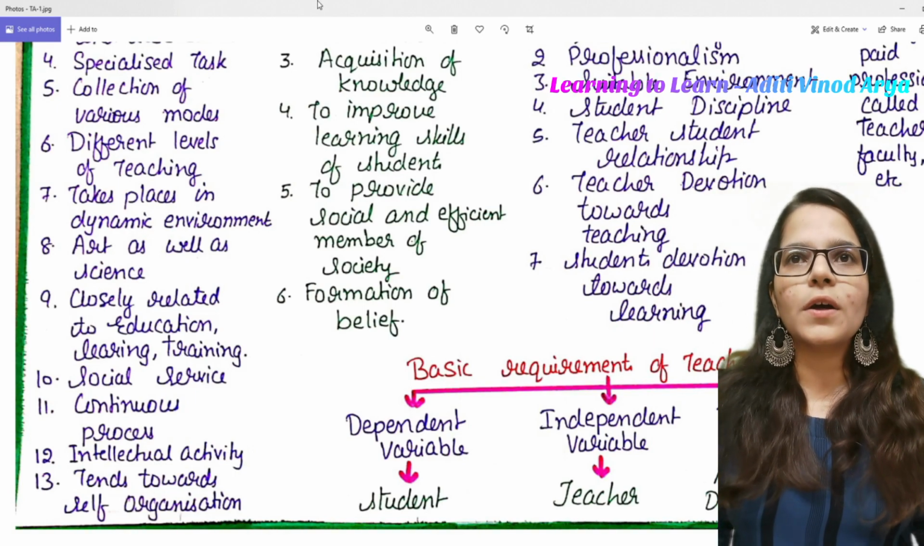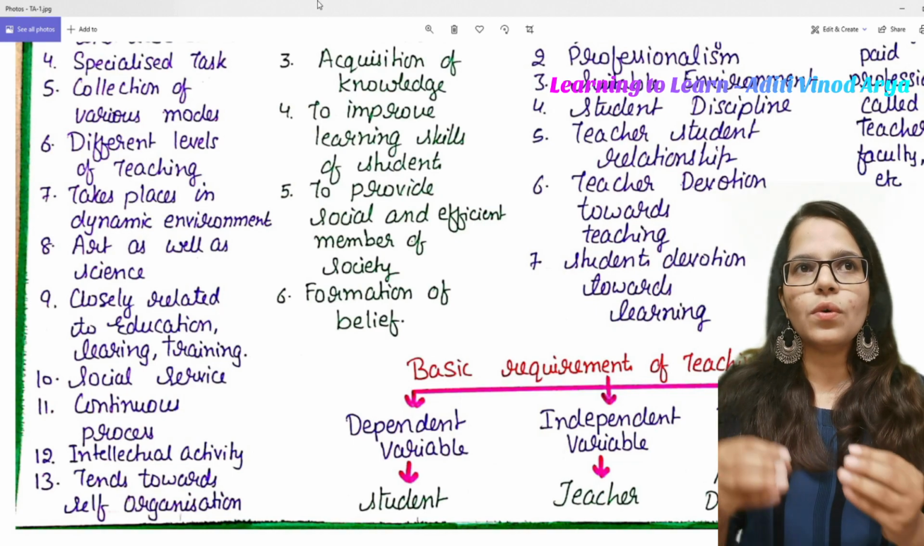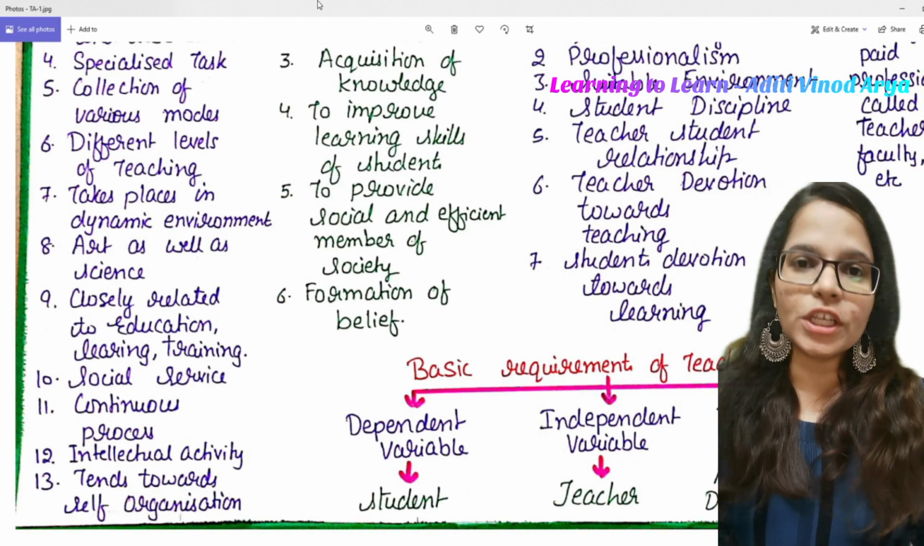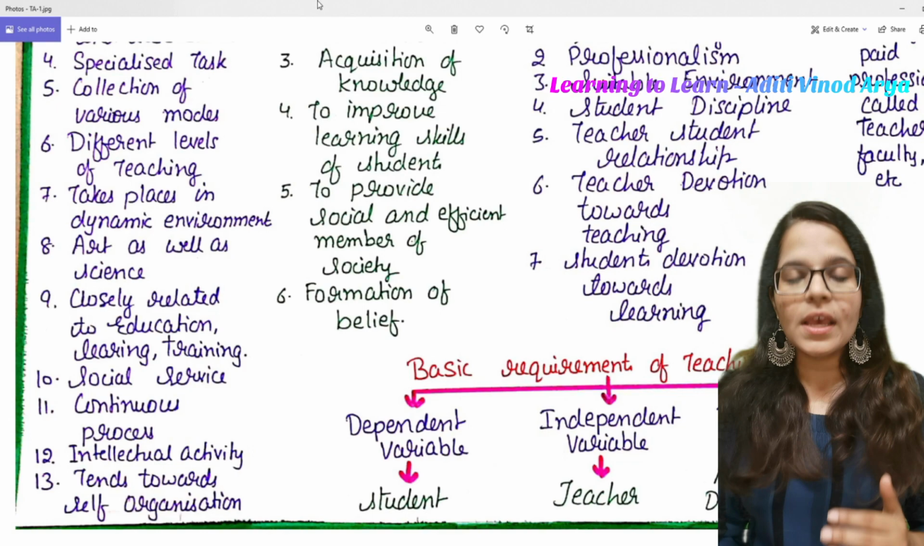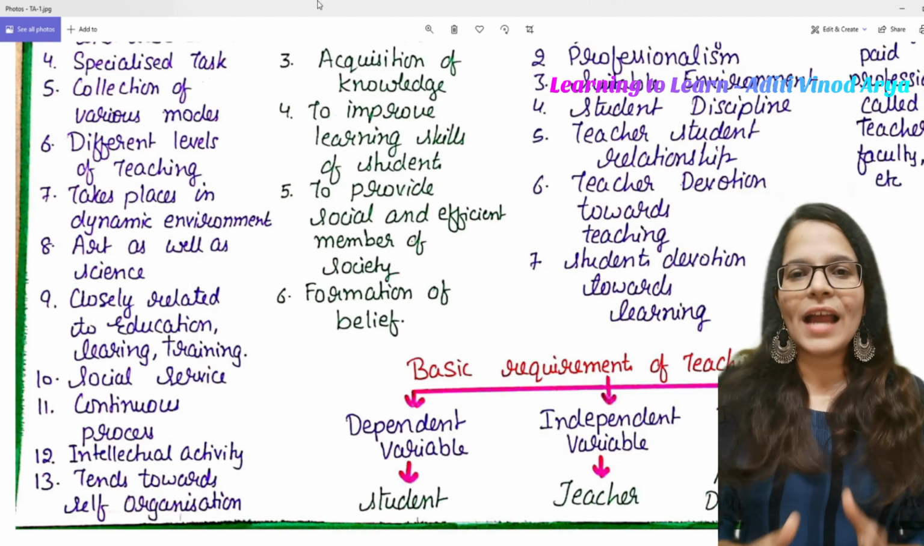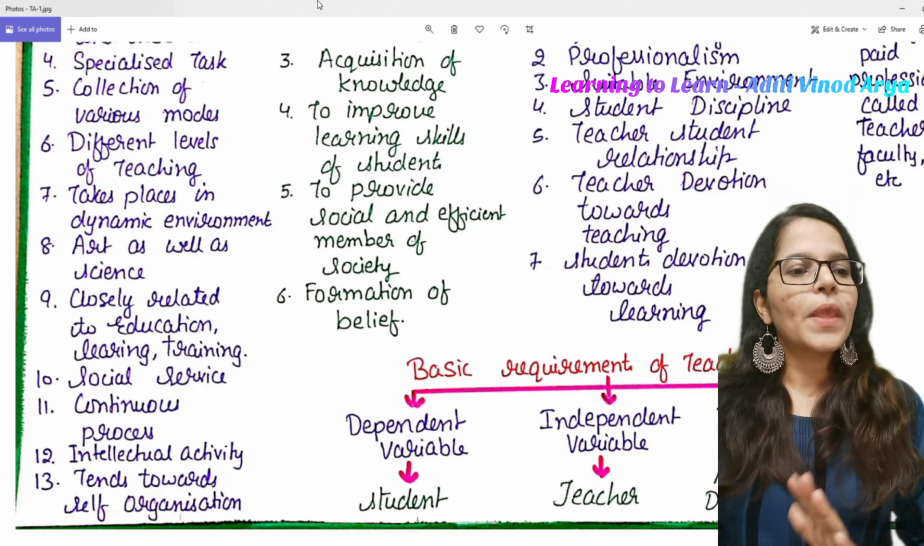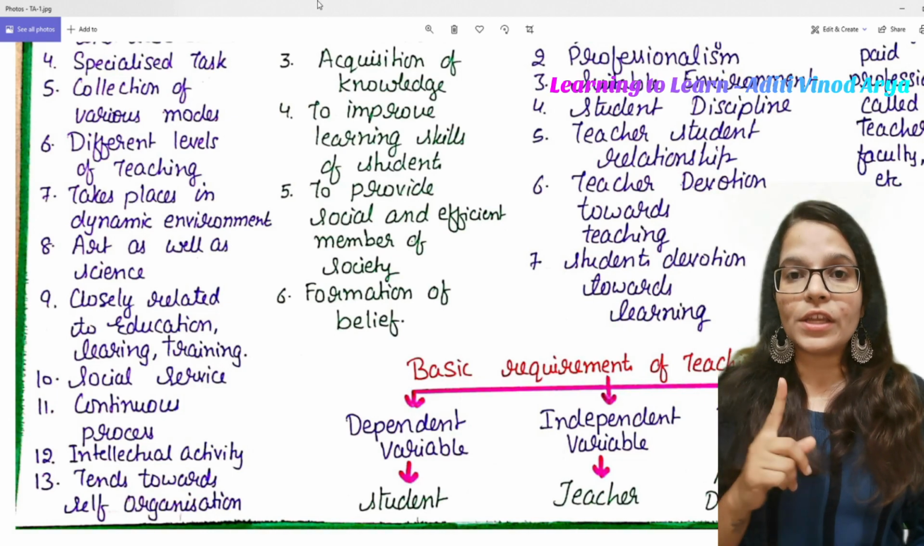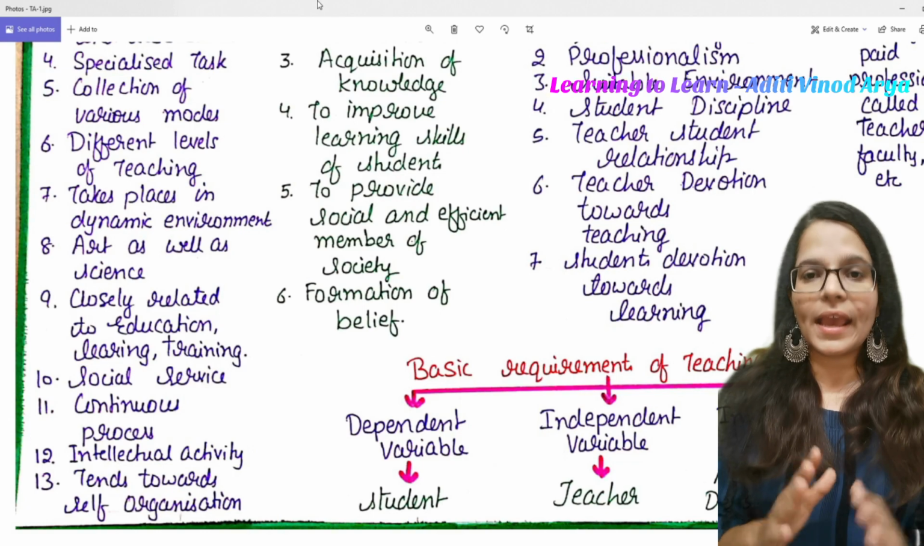Reason being, you exactly know that if you teach properly, you are going to get results. If you're not going to teach properly, you're not going to get the results. Now the next is, it is closely related to education, training, learning, etc.